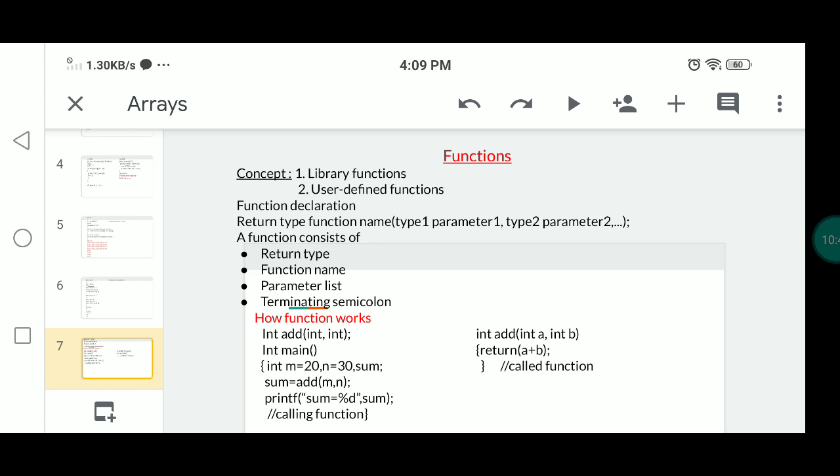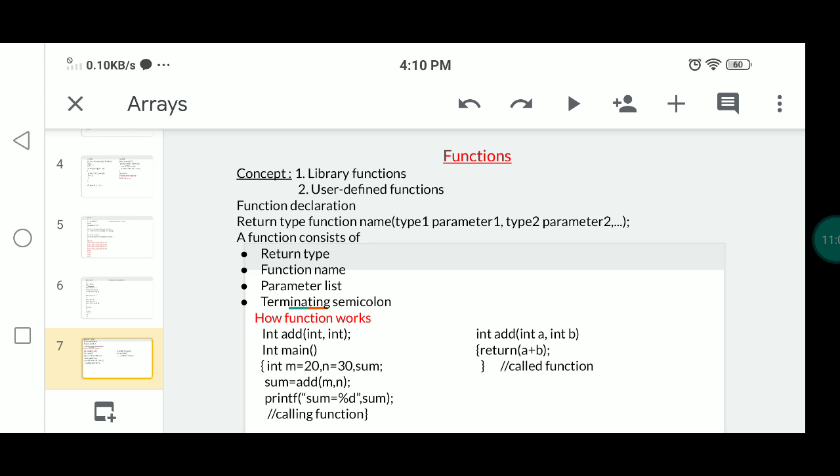So a function definition consists of a block of coding. Finally, this is a block of coding which is capable of performing some specified task. For example, int add of int a comma int b. I can write here int sum equals a plus b, return sum.